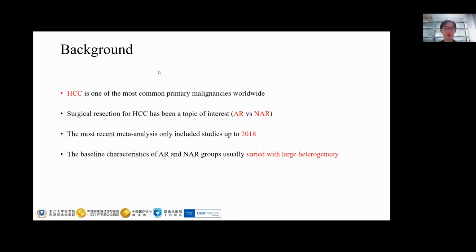Hepatocellular carcinoma is one of the most common primary malignancies and the fourth major cause of cancer-related mortality in the world. As we know, hepatectomy is one of the main treatments for HCC, and the impact of anatomic versus non-anatomic resection is still debated. However, the most recent meta-analysis of this topic merely included studies up to 2018, and the baseline characteristics of AR and NAR groups were usually inconsistent with large heterogeneity in most of the studies. Therefore, we performed this analysis using updated data to compare AR with NAR in terms of prognosis and perioperative outcomes in HCC.